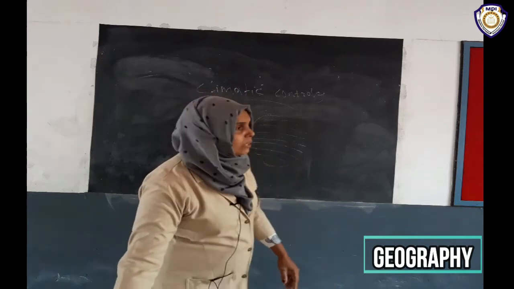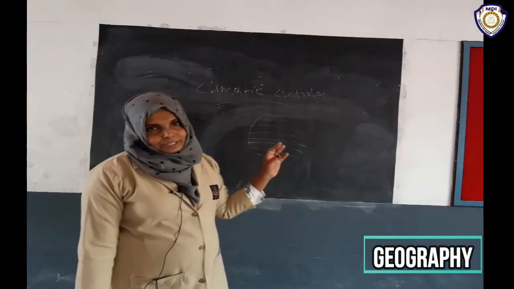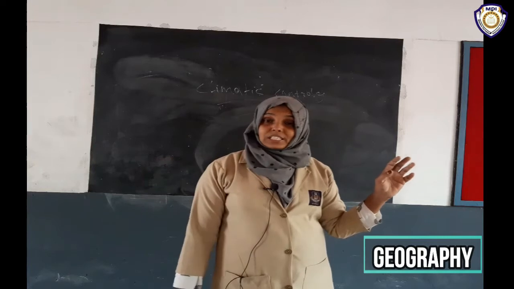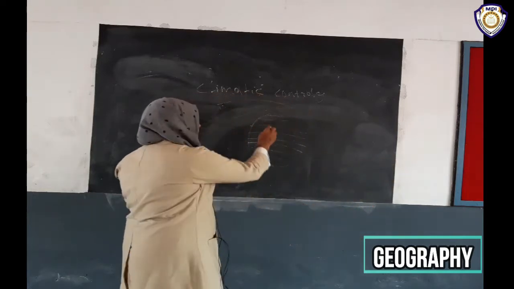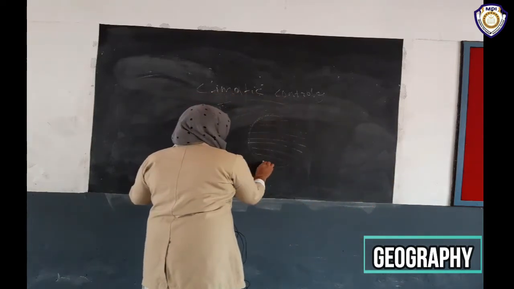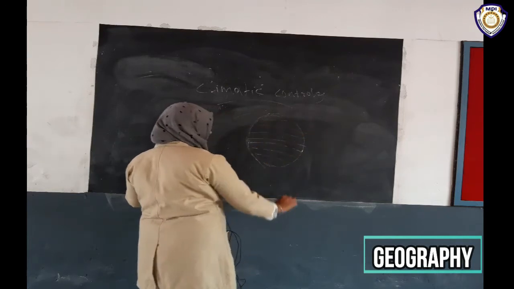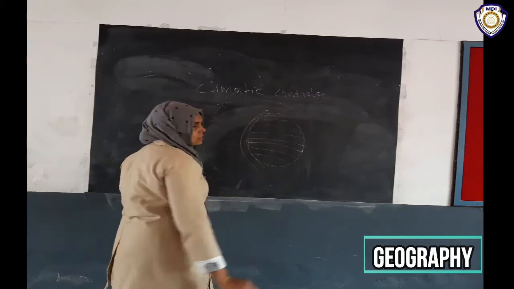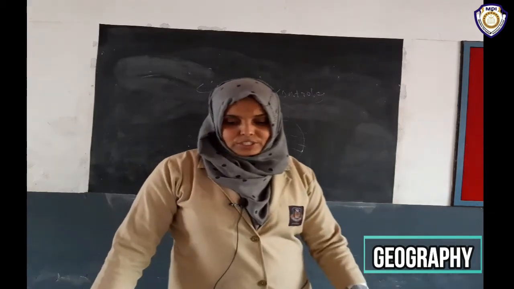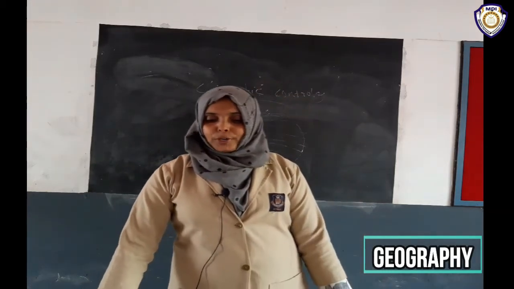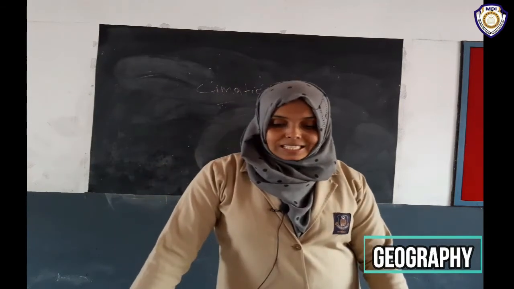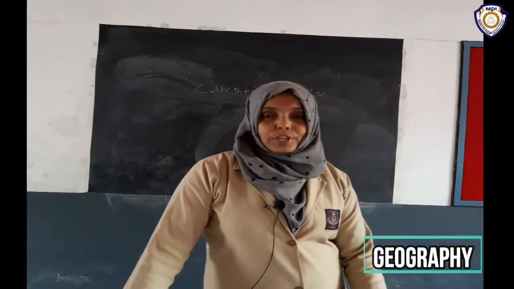How does latitude affect the climate of an area? Due to the curvature of the earth. The curvature of the earth means this structure. Due to this curved shape, the amount of solar energy received varies according to latitude.